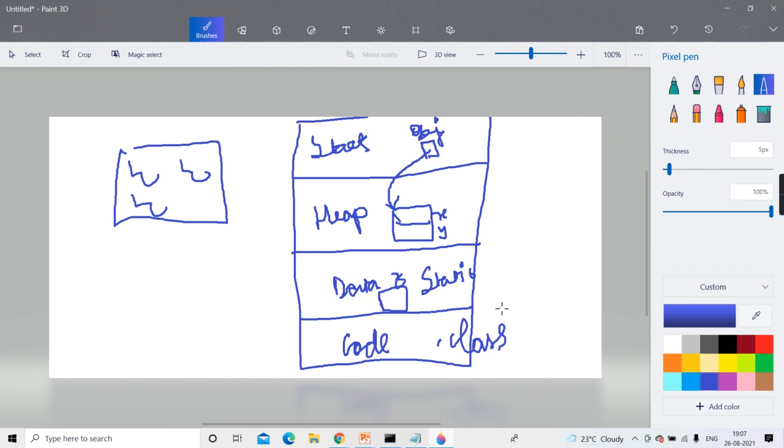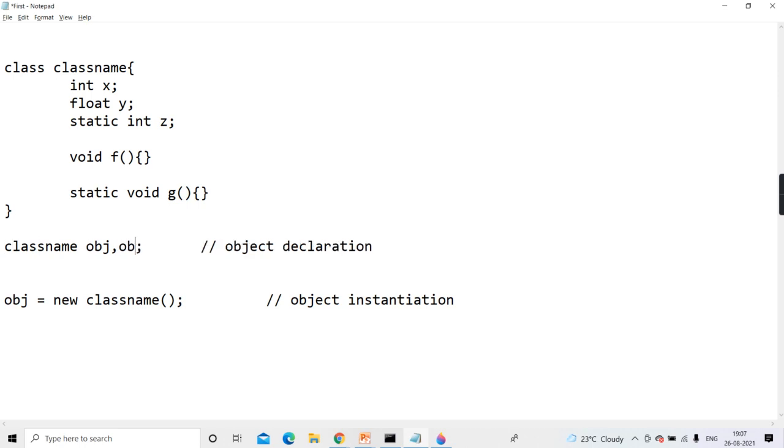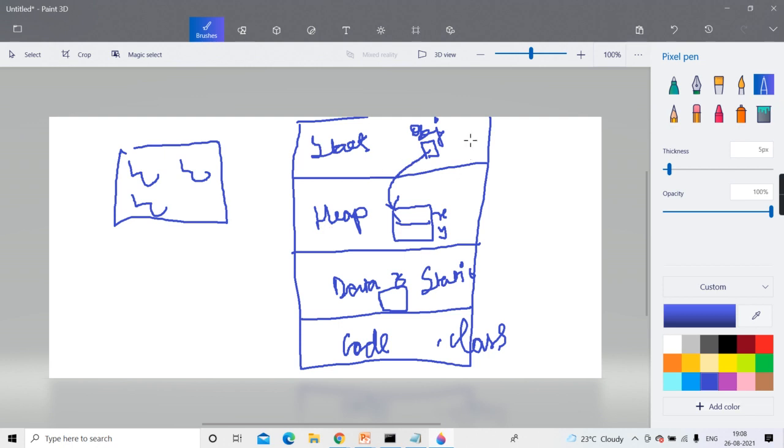Every object is going to share it. Agreed, guys? So suppose if I create one more object, here I write obj1, obj1 equal to new class name. So is one more copy created? There will be a reference variable obj1 on the stack, and on the heap again a separate copy, separate X, separate Y, and the reference is kept there.